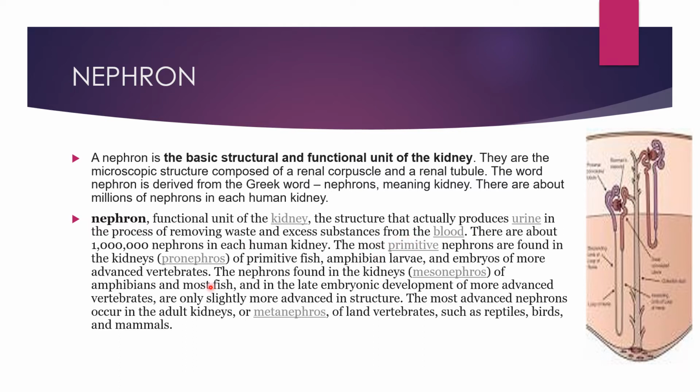There are about 10 lakh nephrons in each human kidney. The most primitive nephrons are found in the kidneys of very primitive animals like fish, amphibians, larvae and embryos of more advanced vertebrates. The nephrons found in the kidneys of amphibians and most fishes, and in the late embryonic development of more advanced vertebrates, are only slightly more advanced structures. The most advanced nephrons occur in the adult kidneys, the metanephrons, of land vertebrates such as reptiles, birds and mammals.